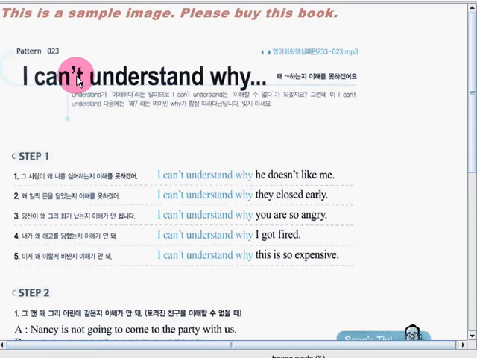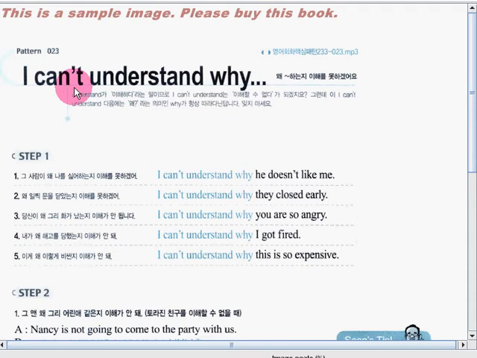So understand means to comprehend or to know, okay? And why means this is a question and you want to know the reason. So this is a negative pattern because of the word can't. So I can't understand why. You don't understand the reason. You can't comprehend the reason.